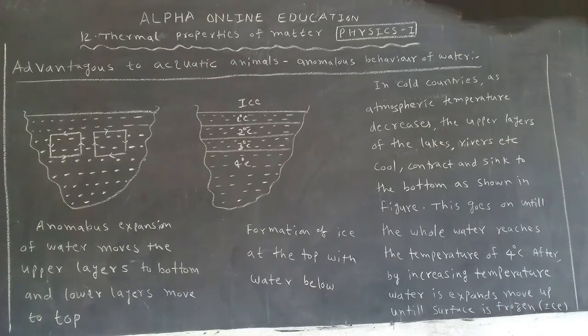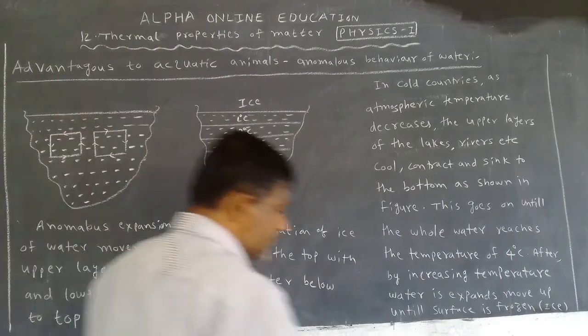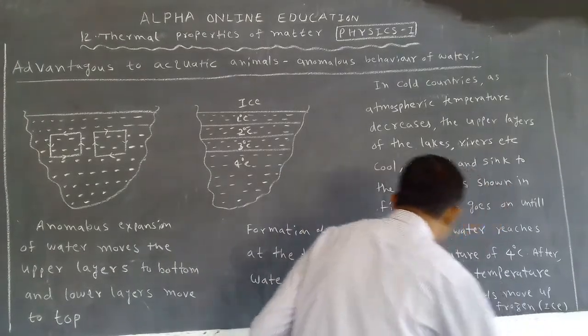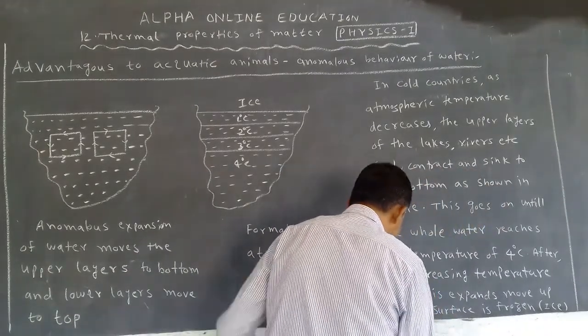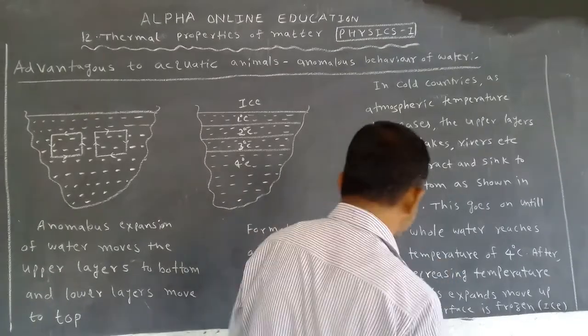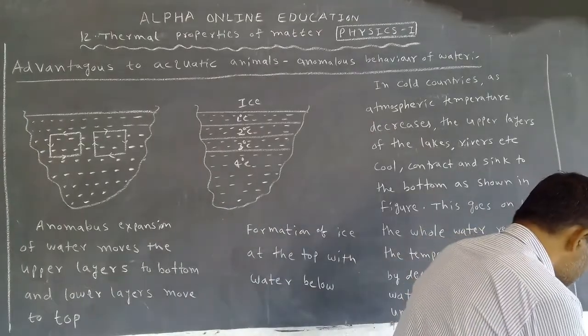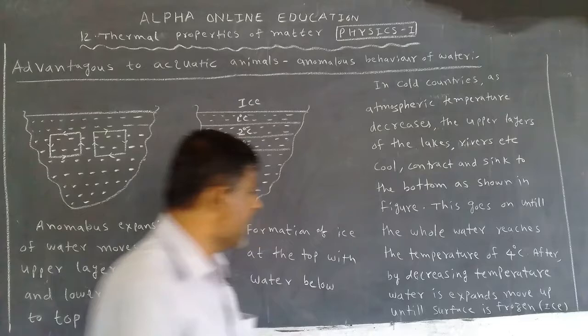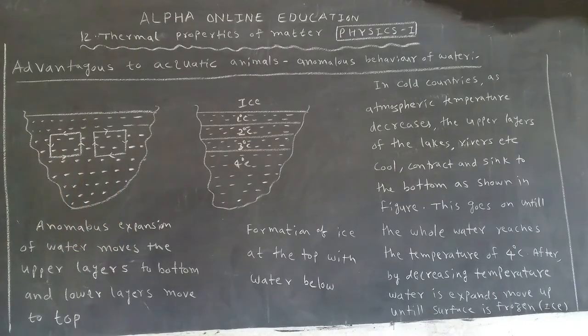After that, on decreasing the temperature of water, it starts to expand and move up until the surface of the water becomes frozen.